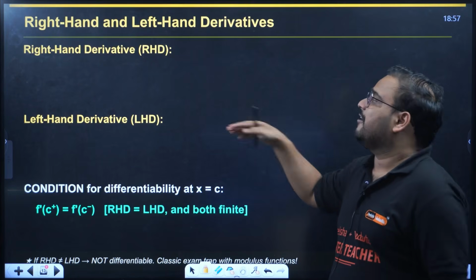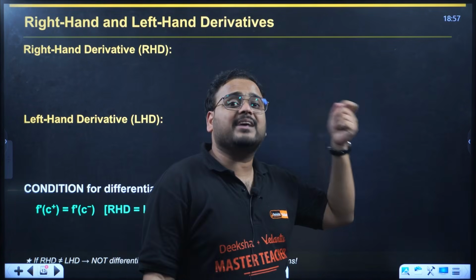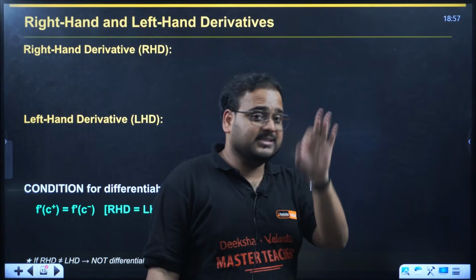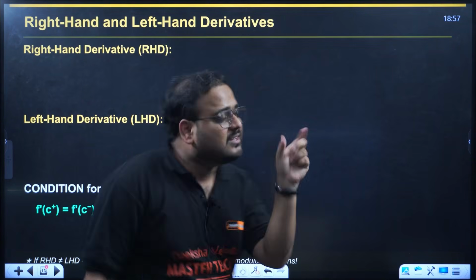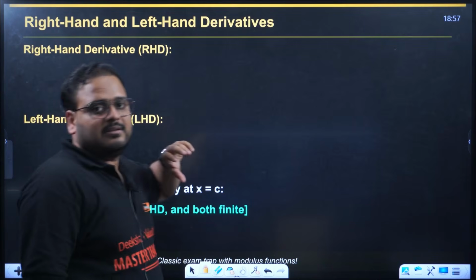Again, when will the derivative exist? The limit that I wrote, called the derivative from the first principle, should exist. For that limit to exist, the left hand value should be equal to the right hand value, the left hand derivative and the right hand derivative. How do you write it?